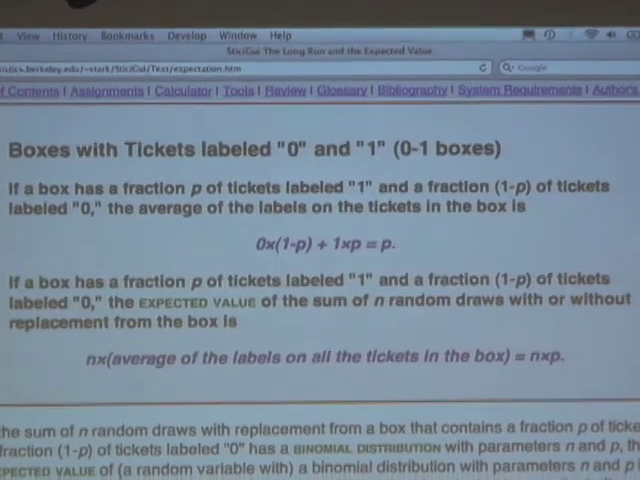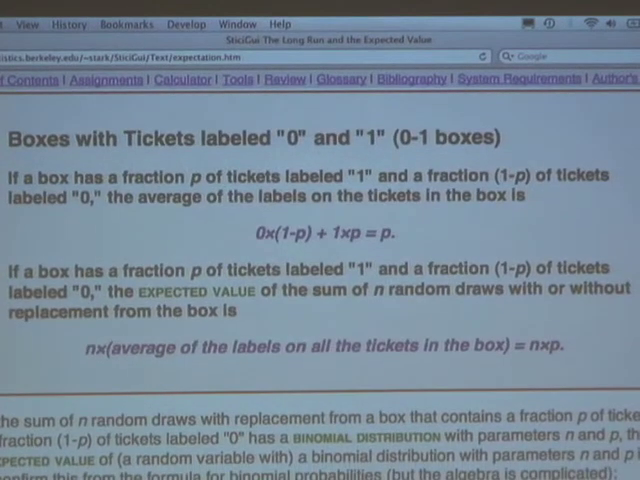We've just seen that the expected value of a random variable that has a binomial distribution with parameters n and p is just n times p. Sometimes when we draw from the box little n times, we're not going to get any tickets labeled 1. Sometimes we're going to get one ticket labeled 1. Sometimes we're going to get 17. Sometimes we're going to get n. On average, how many tickets labeled 1 do we get when we draw little n times from the box? On average, we get n times p.